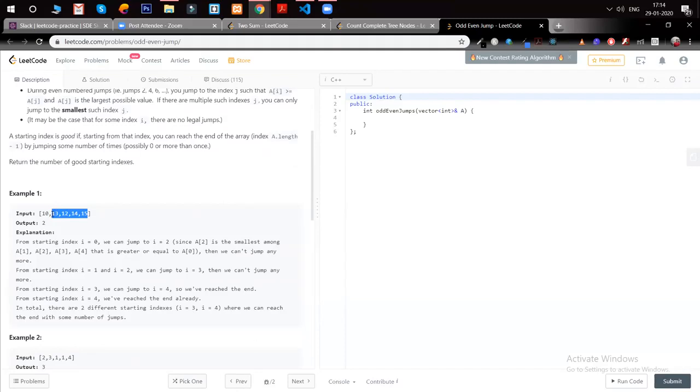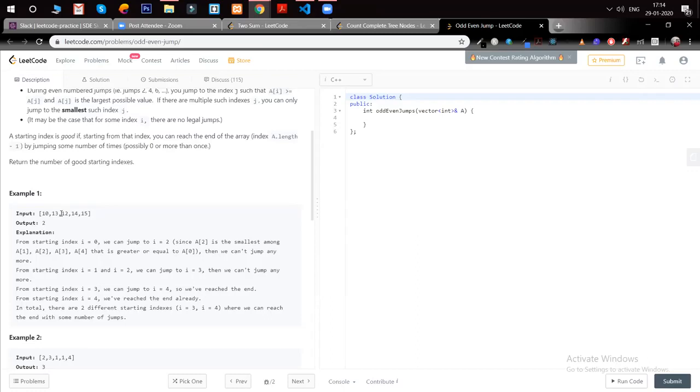But we have to choose the number which is smallest among these. So 12 is the smallest among these. And let's say we have multiple 12s, like here also 12, here also 12. Then we have to choose the smallest index of 12, right? So I think it's clear till here, if we had an odd jump.